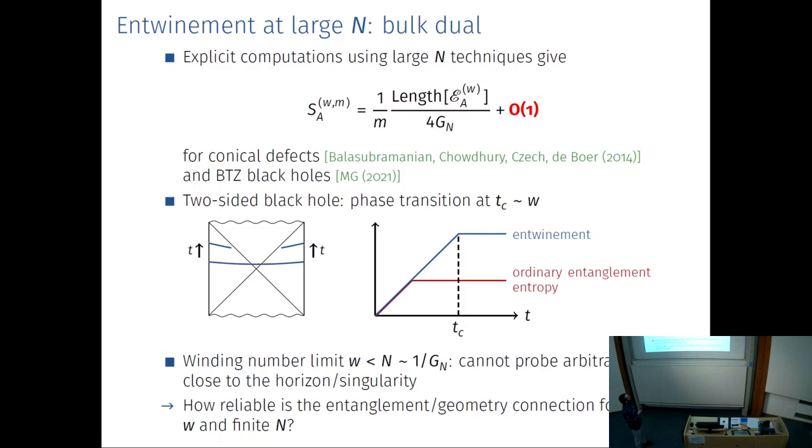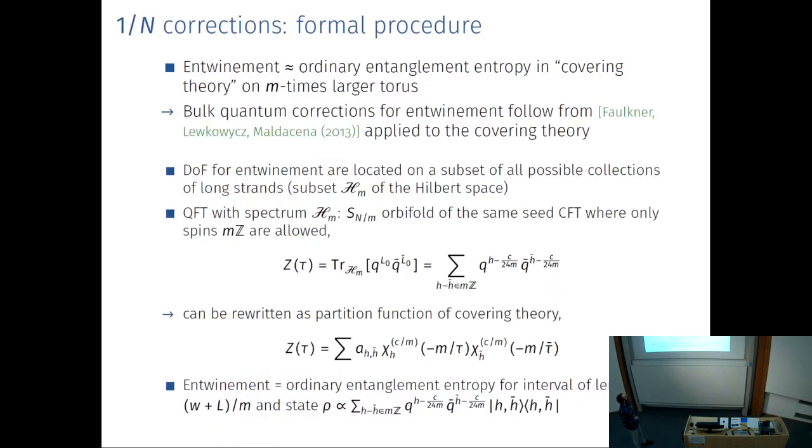Then you can ask yourself, what happens to these order 1 corrections, which we are neglecting in this large n limit? How important are those? And that's why we've been studying 1 over n corrections to this. So 1 over n corrections for the ordinary entanglement entropy are, of course, already well studied. There's a formula due to Faulkner-Lewkowitz and Mulder-Sena for quantum corrections to ordinary entanglement entropy, and then you can ask yourself, okay, can we relate to this formula somehow?